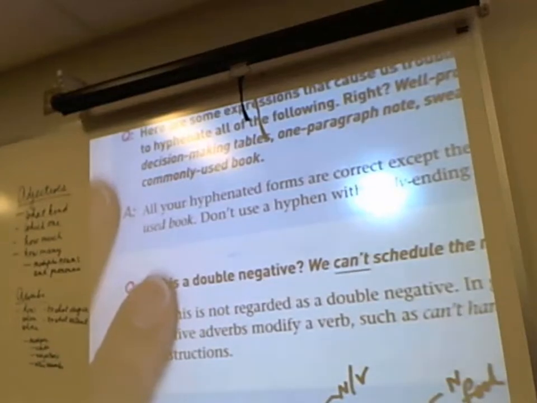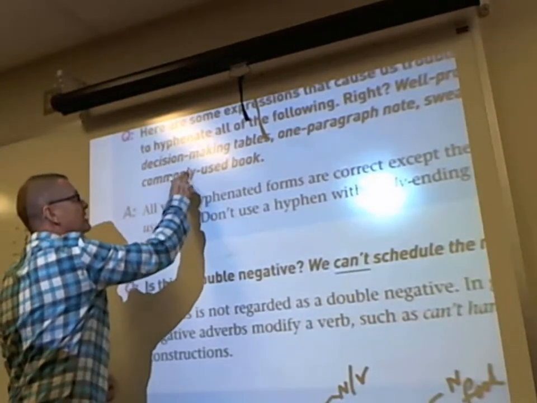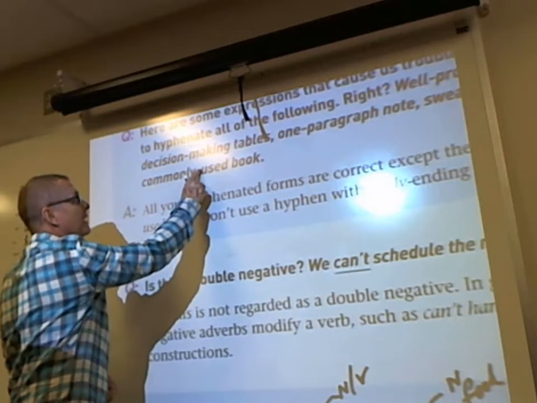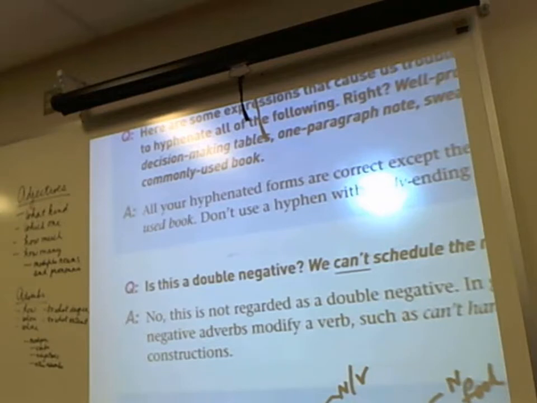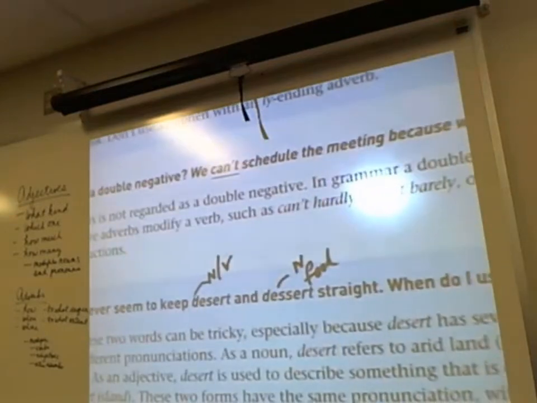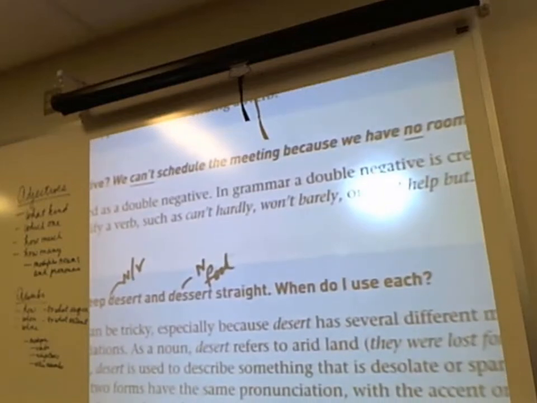Is this a double negative? We can't schedule the meeting because we have no room available. Absolutely not. If I said we can't hardly schedule this room, then it would be a double negative. But because these two negative words are separated, it's not considered to be a double negative.